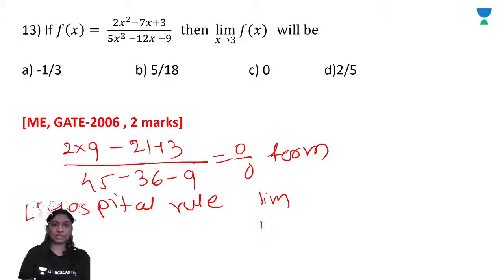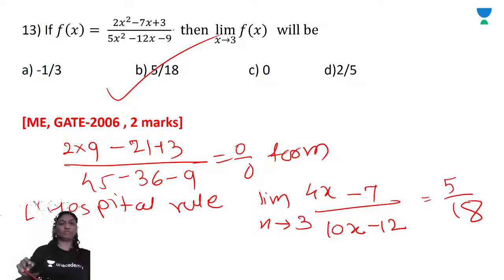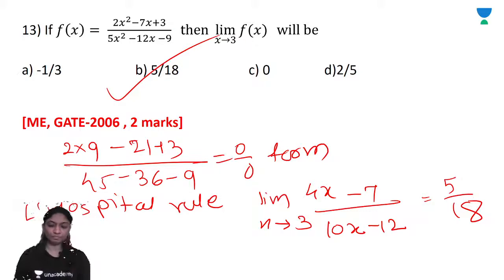Limit as x tends to 3, 4x minus 7 upon 10x minus 12. So 4 limit as x tends to 3, so 4 into 3 get 12. 12 minus 7, 5. 30 minus 12, 18. Correct option is 5 by 18. This is how simple it is for a 2 marks question. Okay. Now let's move further.